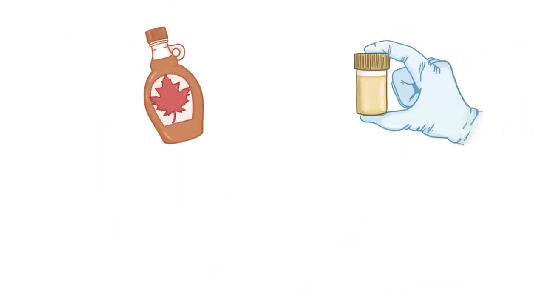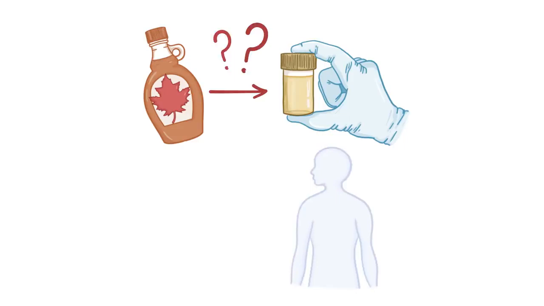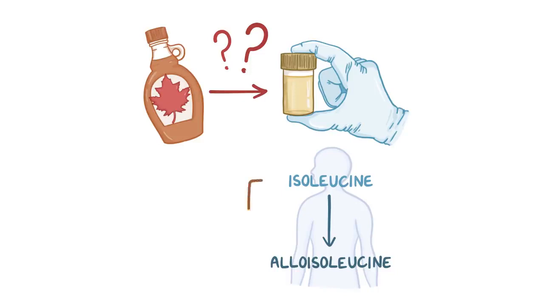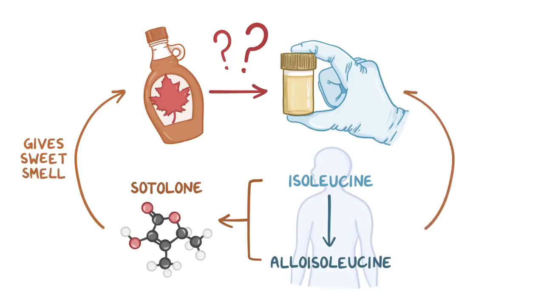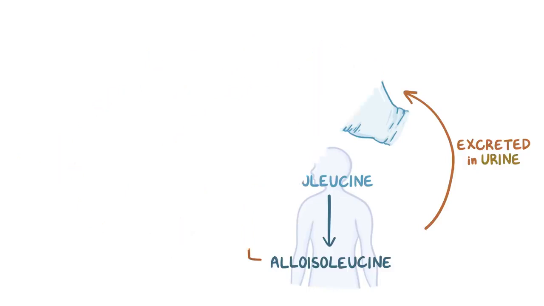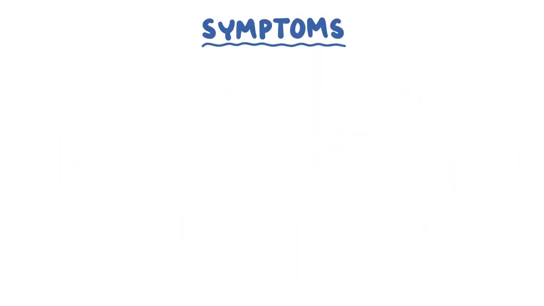So where does the maple syrup-smelling urine come from? Well, isoleucine is spontaneously converted into alloisoleucine in the body. Elevated concentration of plasma alloisoleucine is a sure sign of maple syrup urine disease. Isoleucine and alloisoleucine can also be converted to sotalone, which is the molecule that gives maple syrup and caramel their sweet smell. This molecule is excreted in the urine with other metabolic products, which is why the urine has a distinct sweet odor.